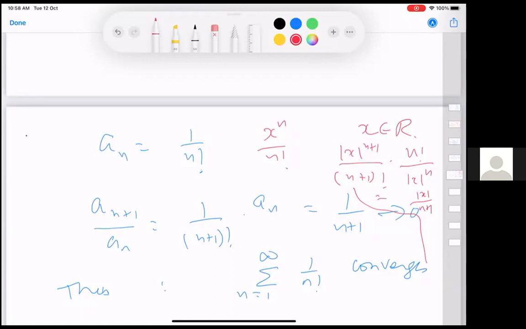So this shows that the summation of x^n by n factorial, n equal to 1 to infinity, also converges.